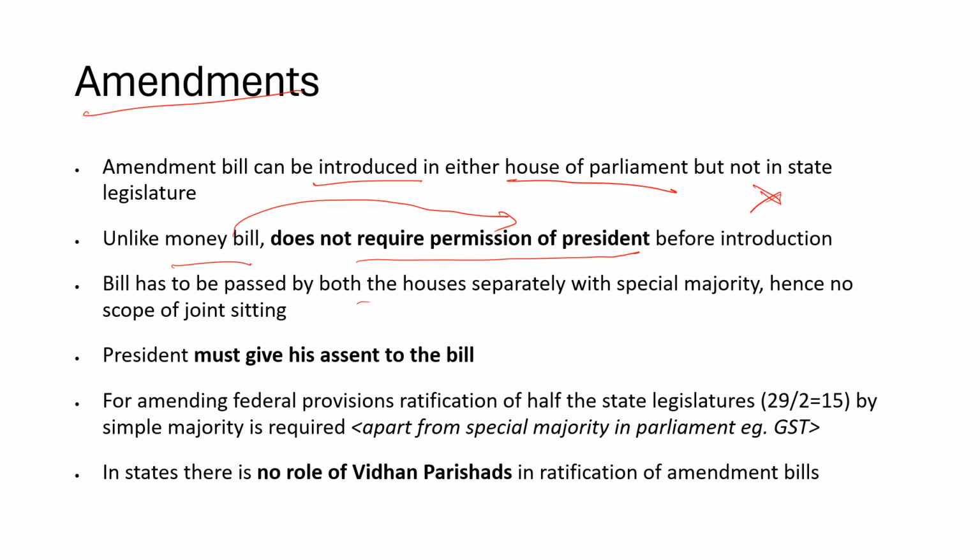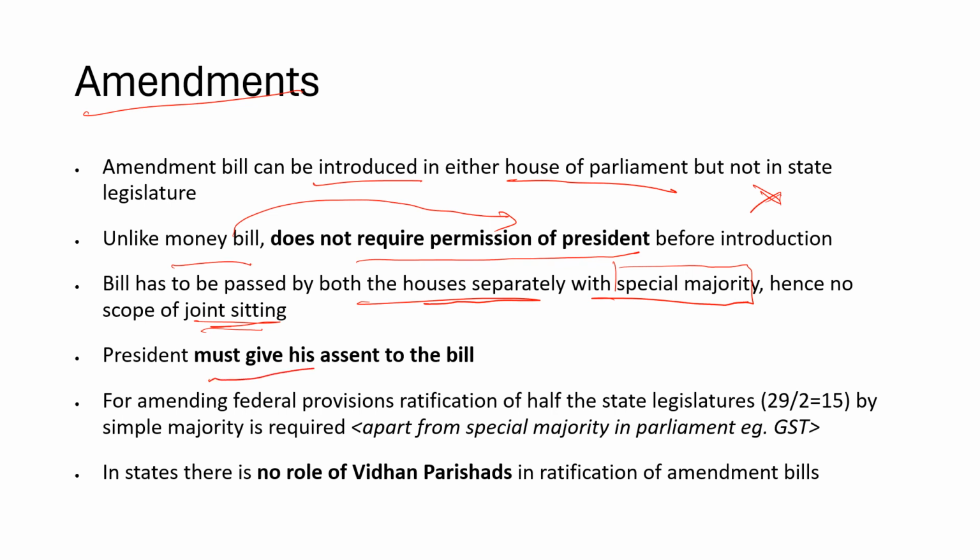Here the bill has to be passed by both the houses separately with a special majority. Hence there is no scope for a joint sitting in case of constitutional amendment bills. In case of an ordinary bill, it can be resolved through a joint sitting, which we already covered in the earlier video.